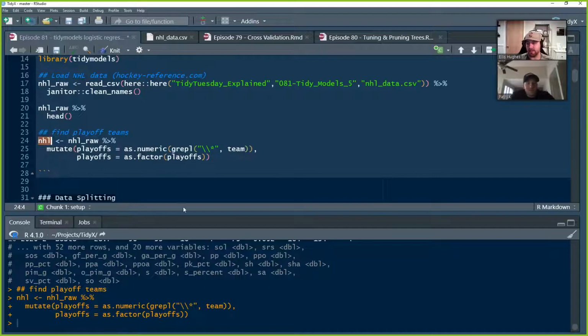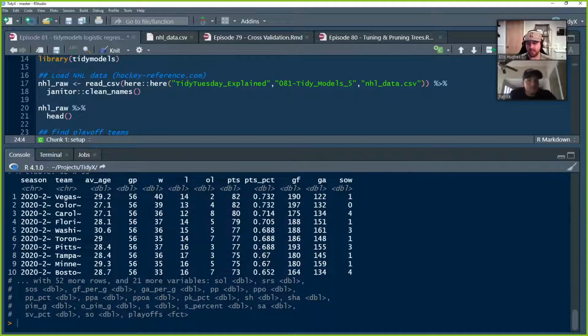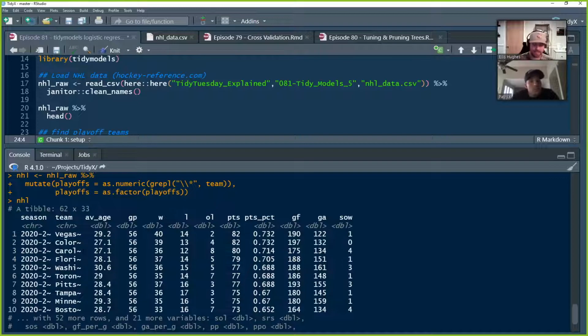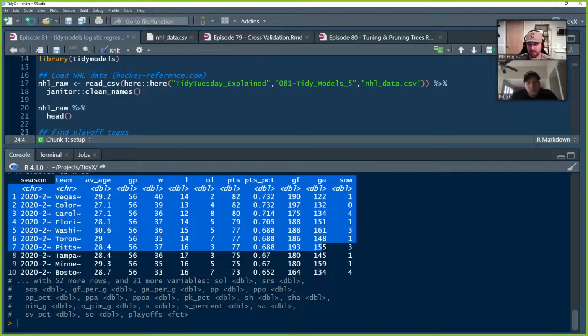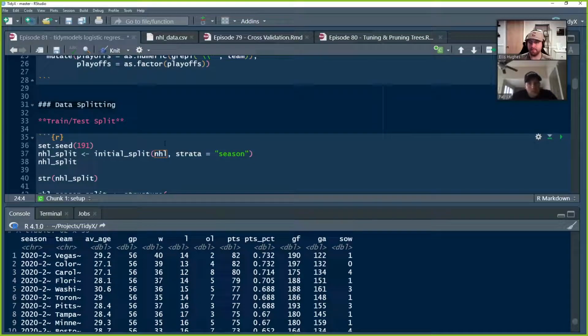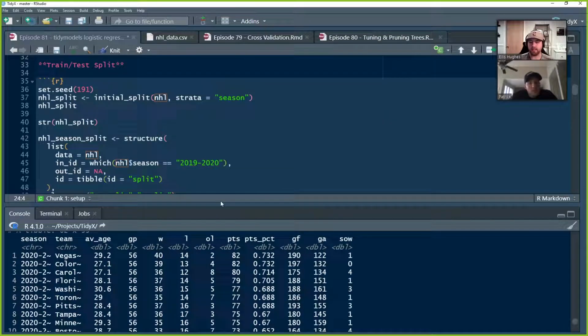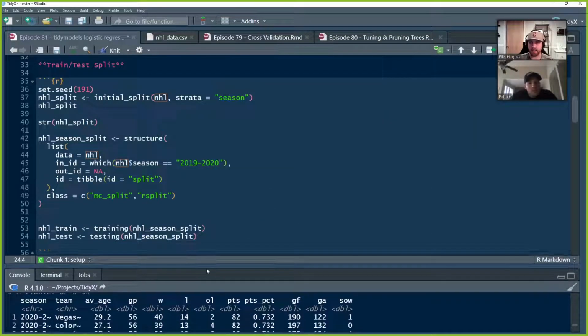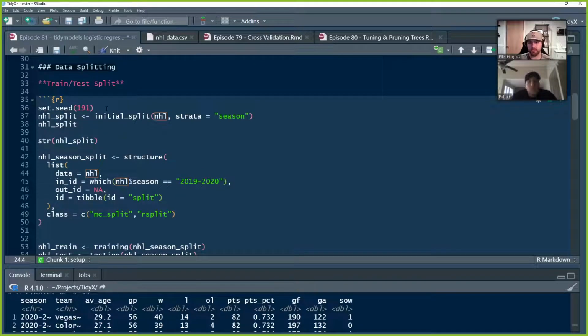Yeah. So now we have this explicit NHL processed data set that has everything we had before, but it's got this playoffs field here that has whether the team was a playoff team or not. Okay. So now we're going to get into splitting, and I'll handle this one as well, and then Pat, you can handle the next couple groupings.